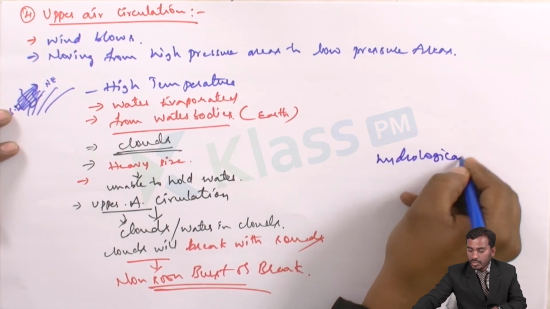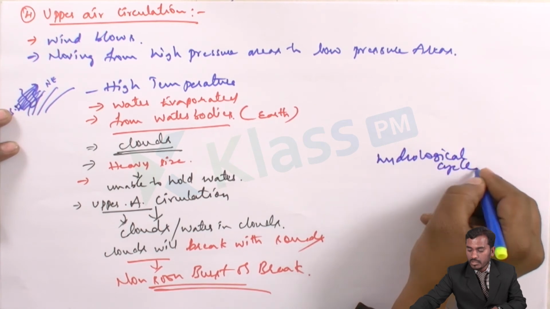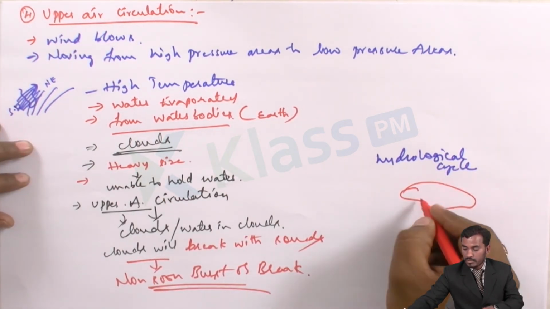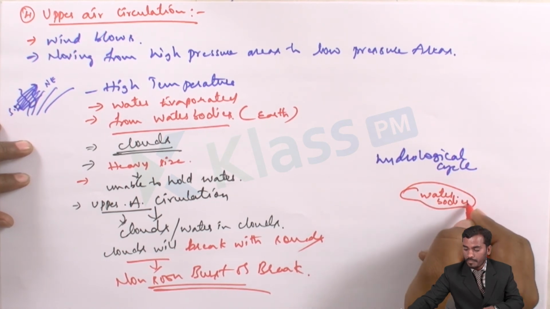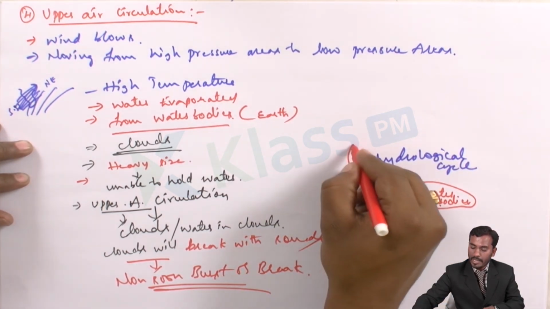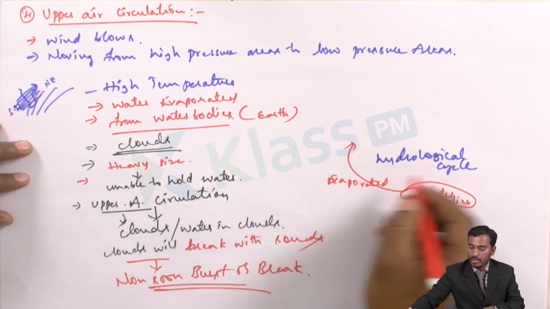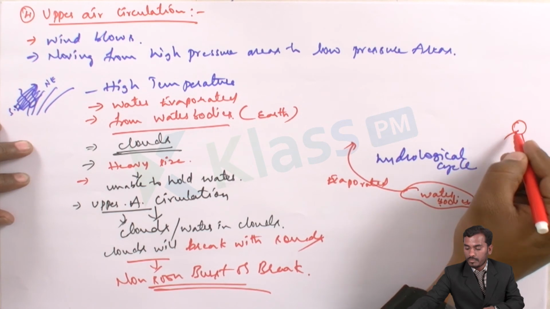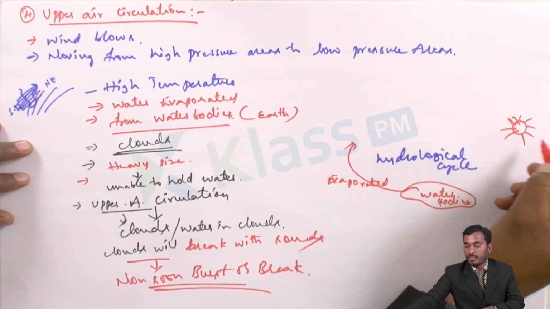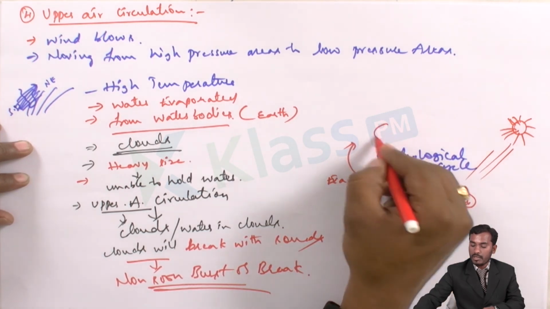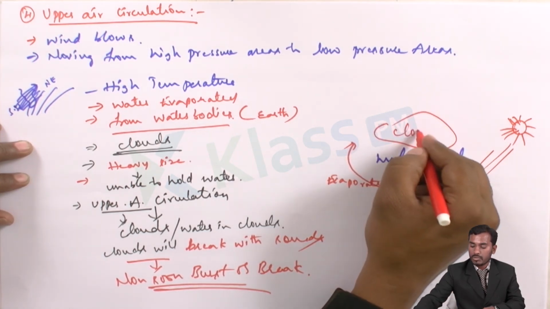Okay, hydrological cycle. What is this hydrological cycle? See, the first thing is water bodies. From water bodies, water will be evaporated because of the sun. And here they form the clouds.